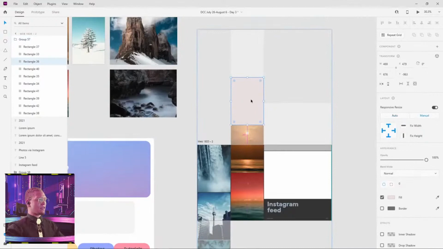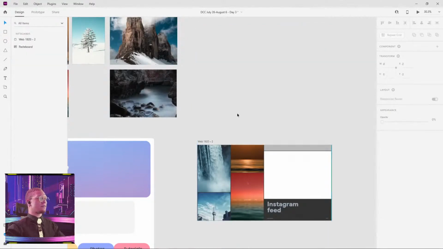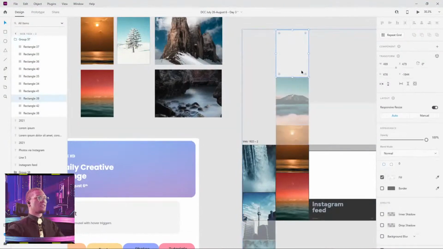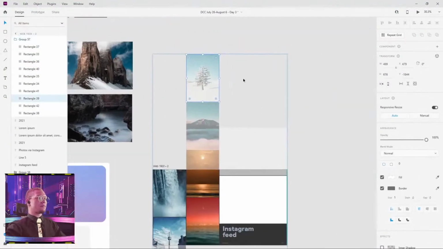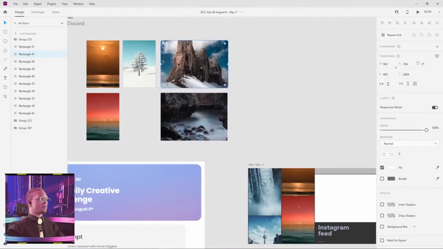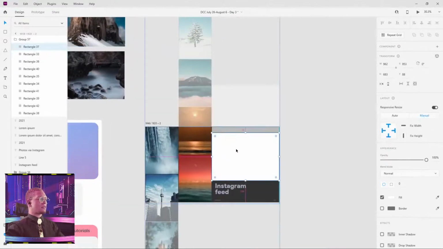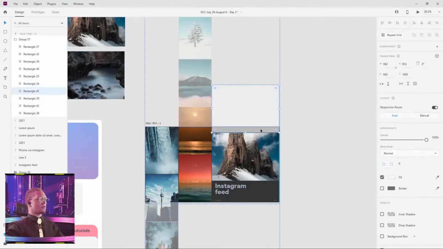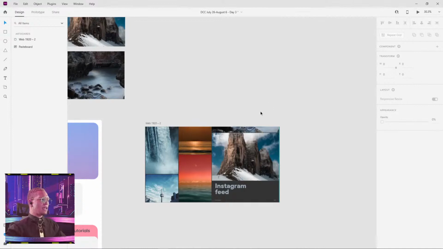So I'm selecting my square here, pasting, and I need one more, and I think it'll be our tree. I know it's not warm, but we'll keep it. And which one should we use? We'll take the rock one. Oh, we're gonna use both of them anyway. And we'll take this one. All right, so we have our photos in place.